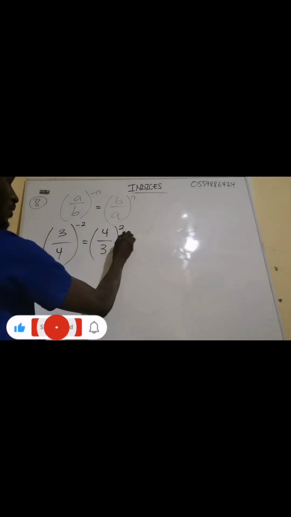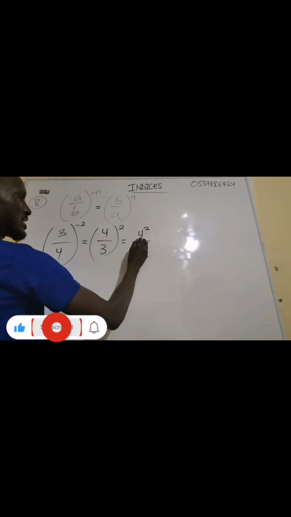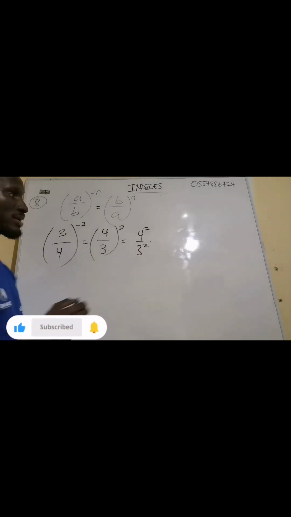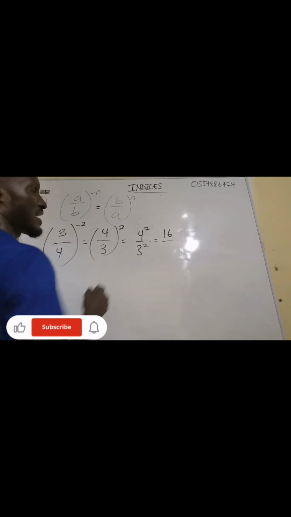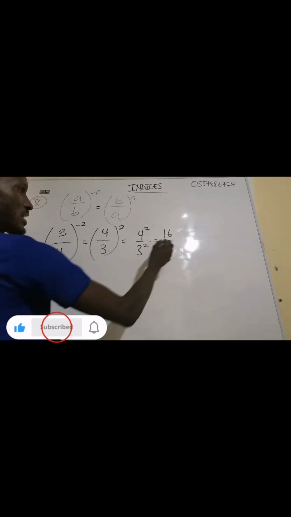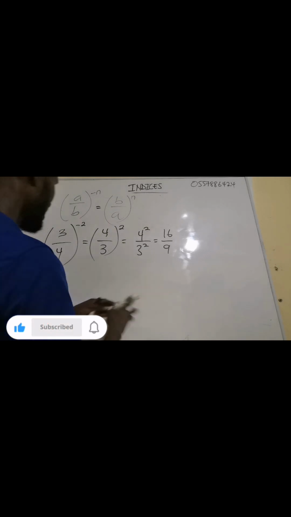Now then we apply one property. This one means that the exponent is affecting the 4, the exponent is affecting the 3. Now 4 exponent 2 is 16, then 3 exponent 2 is 9. So this one is as simple as that. Very simple. Yes. Now let's look at another one.